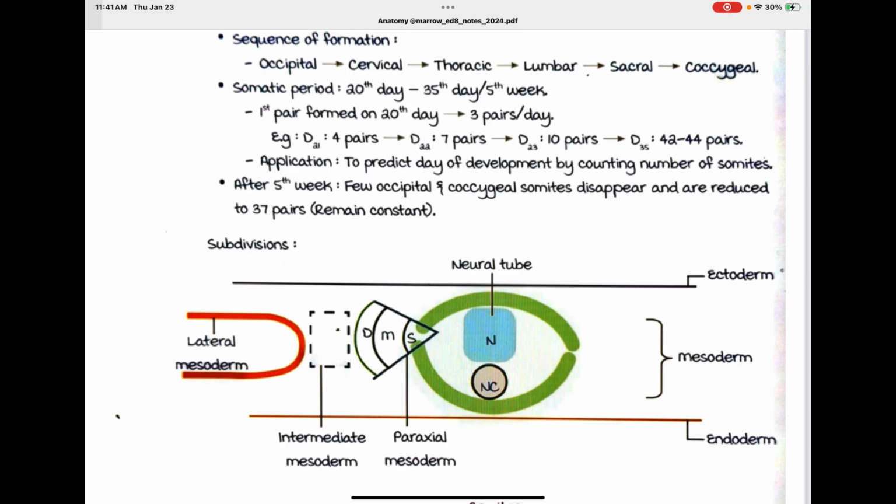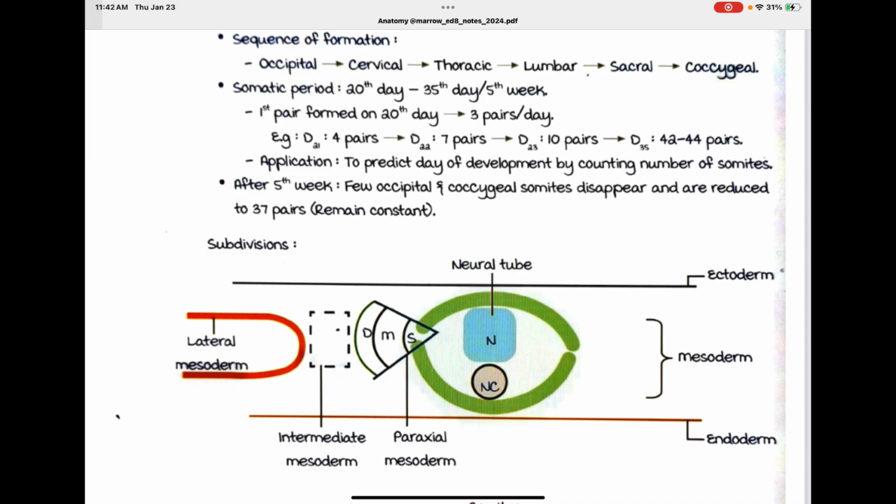The first pair is formed by the 20th day, at 3 pairs a day. The 25th to 35th day is the total formation period. For example, day 21 has 4 pairs, day 22 has 7 pairs, day 23 has 10 pairs, and day 35 has 42 to 44 pairs. So the somites are increasing by 3 pairs every day.